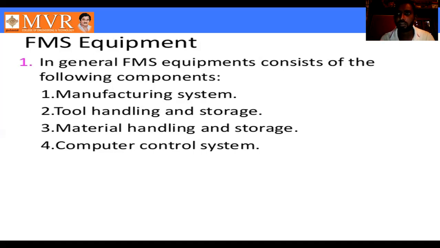In computer aided process planning, it creates the sequence of individual manufacturing operations based on the requirement.